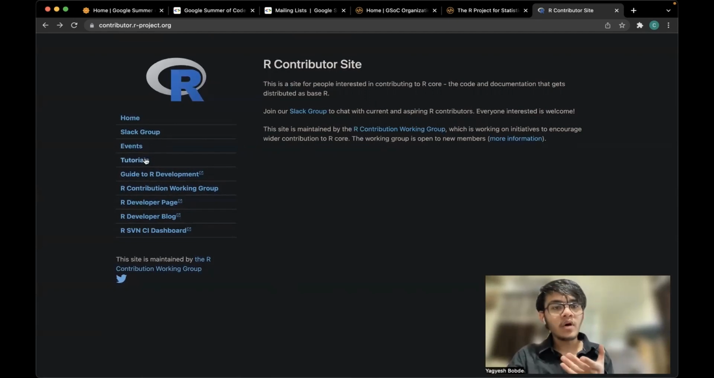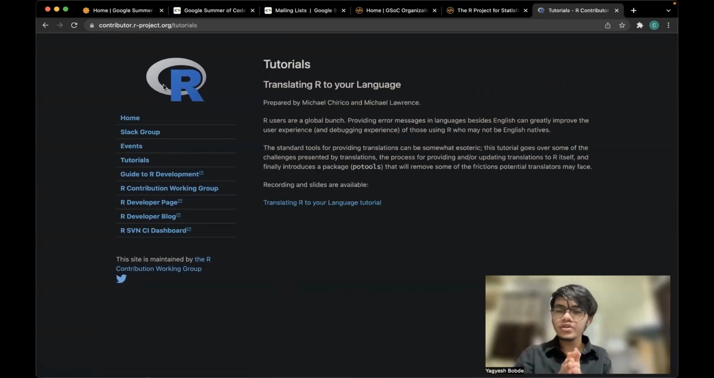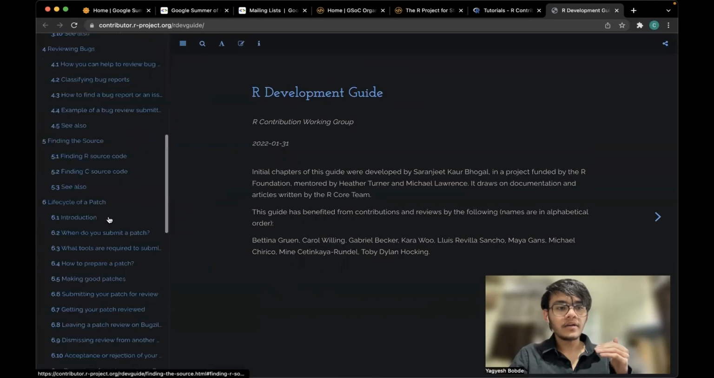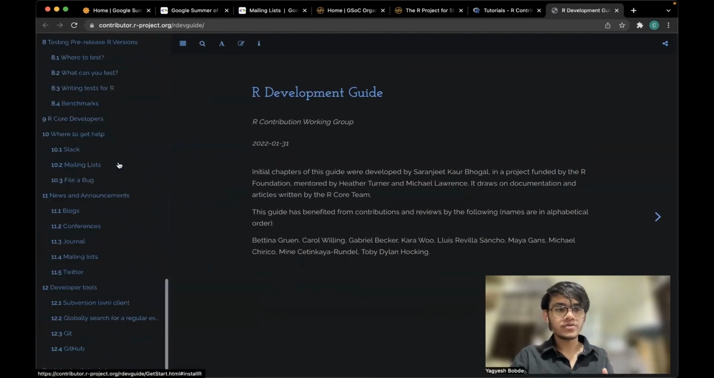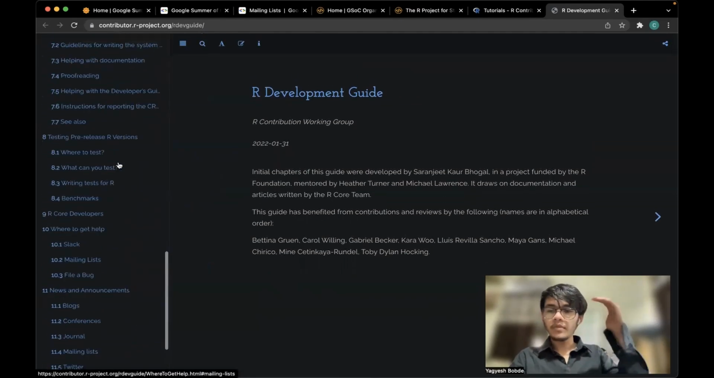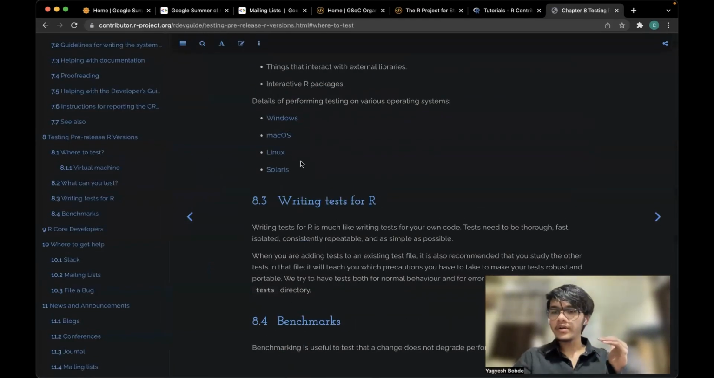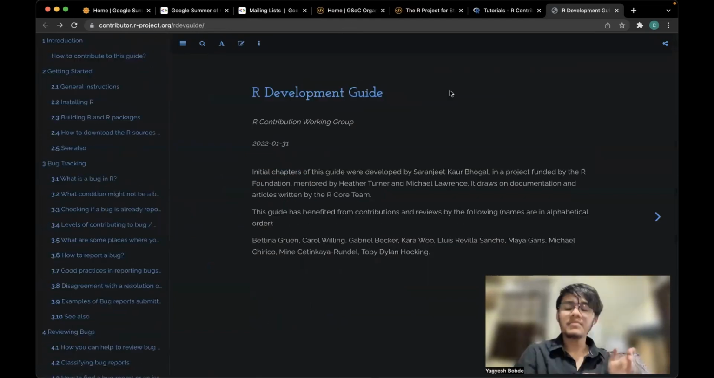You also have the tutorial page. In every organization, you have tutorials, right? So basically, these are all the steps that you need to get started with R development. All right. So here we have the R development guide. All of the topics are described, right? You can just click on, say, testing and you'll have a complete article on it. That's how it is with every organization. Maybe they'll have a different name, but they'll definitely have a page that shows you all the guidelines and tutorials.